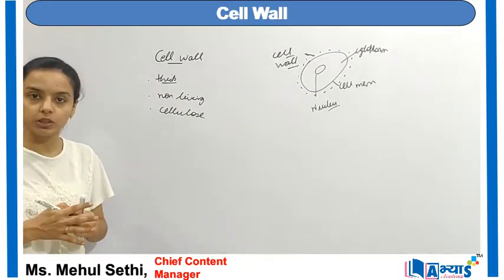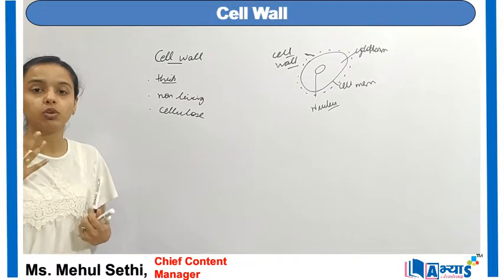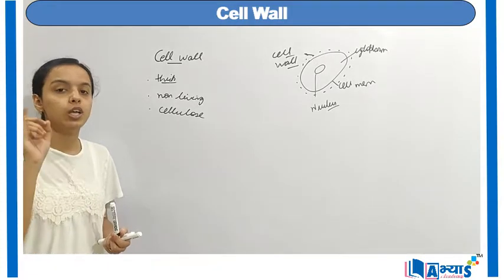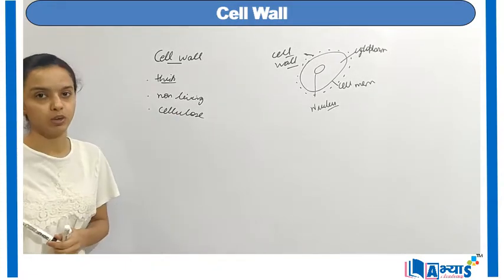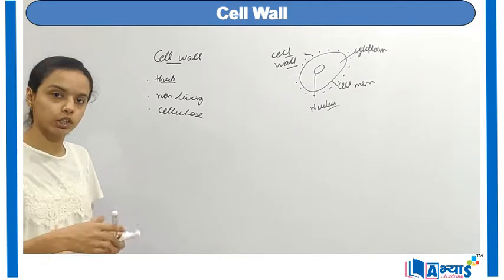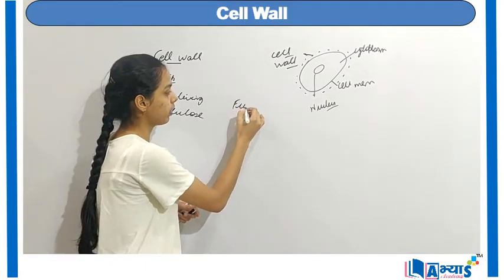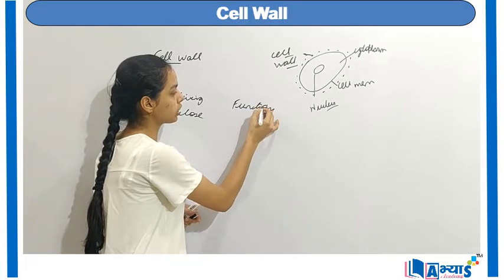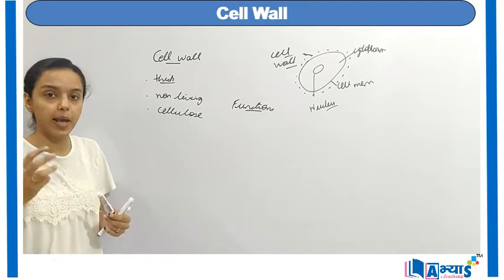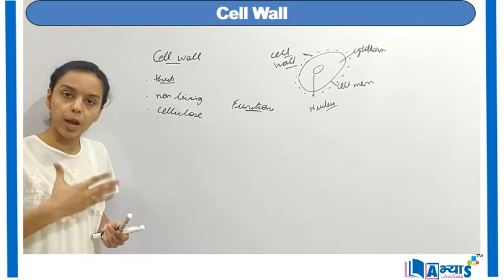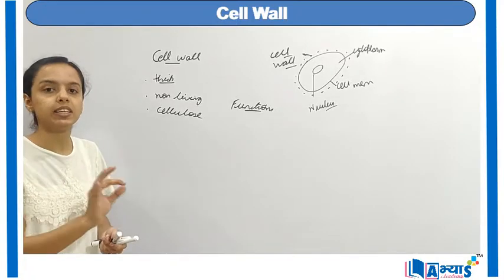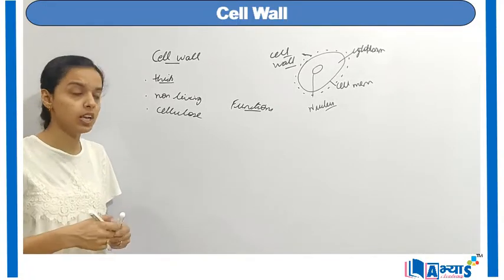But from an examination point of view, in any examination, if you need to write or are asked what is the composition of the cell wall, you will always say it is made up of cellulose. So these were the features of the cell wall. Let us discuss the major functions of the cell wall. Now when we talk about the functions of the cell wall, you should first know that there are three types of conditions: hypotonic, hypertonic and isotonic. All these three conditions are related to osmosis.